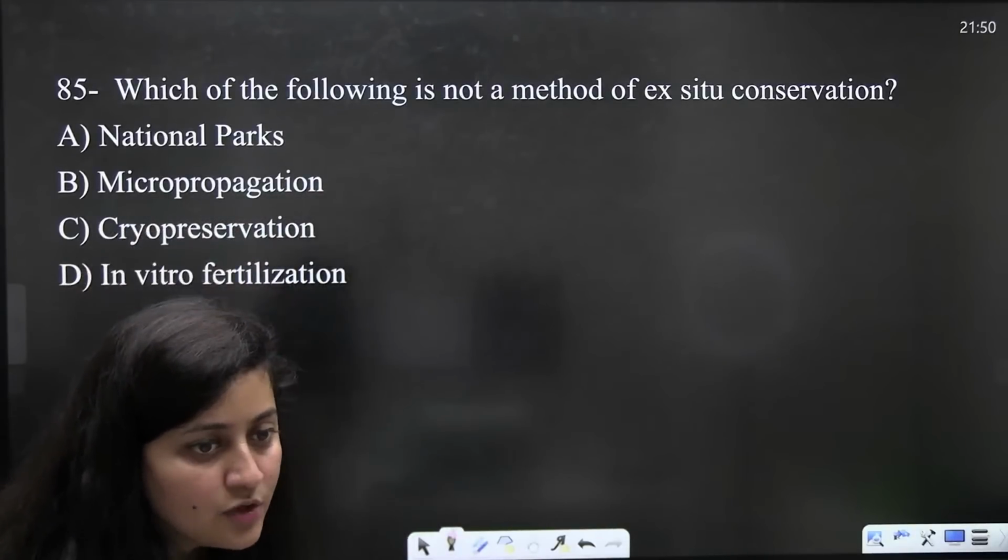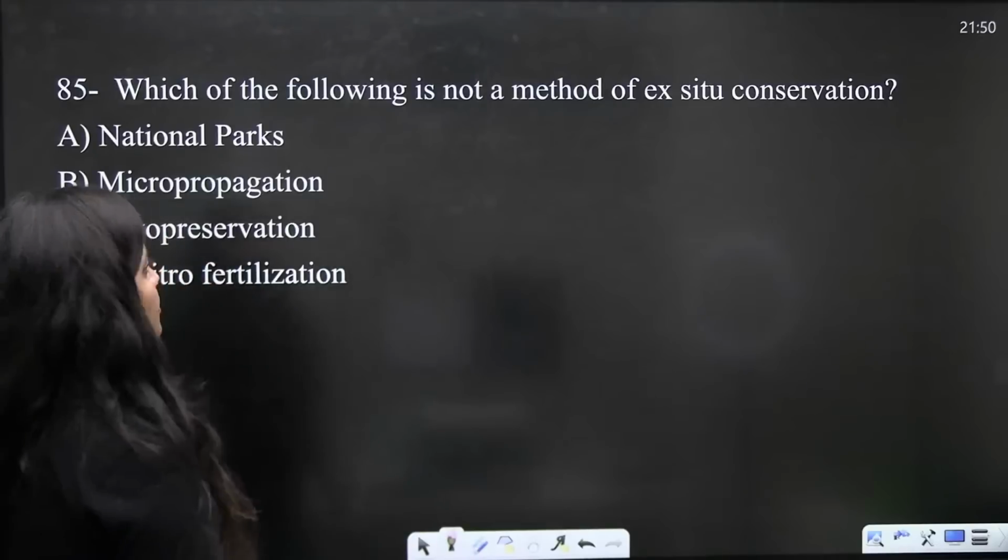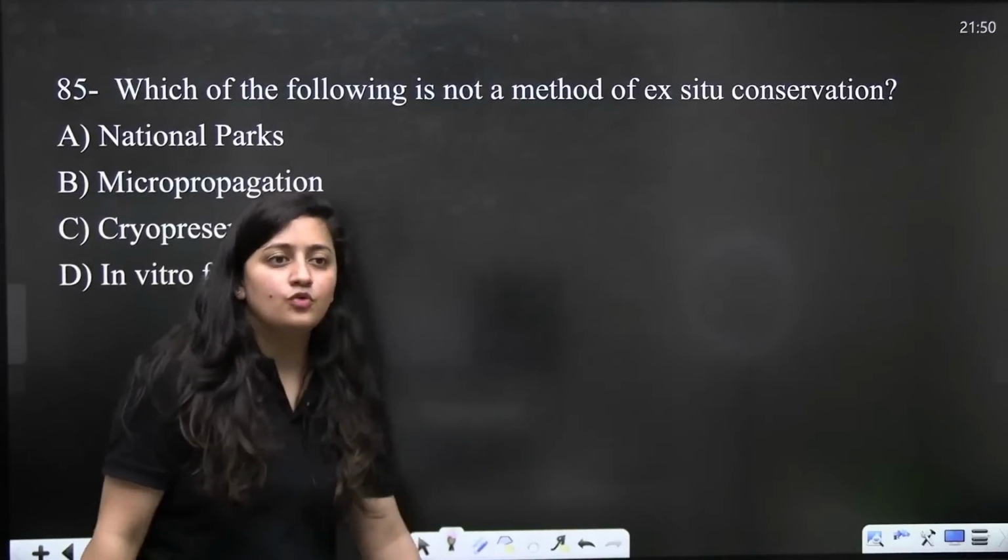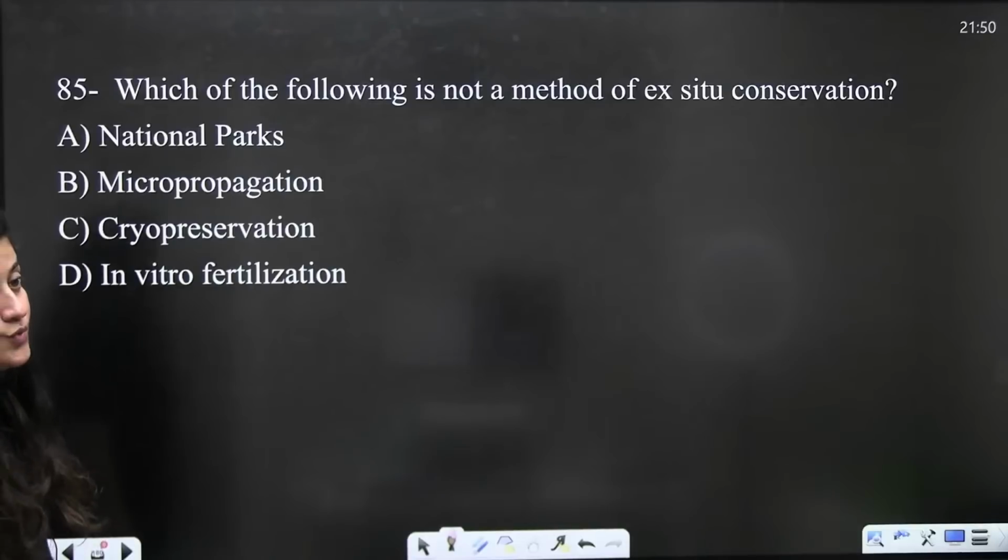So that is why I am saying that you should understand the concept. So which of the following is not a method of ex situ conservation? Ex situ.